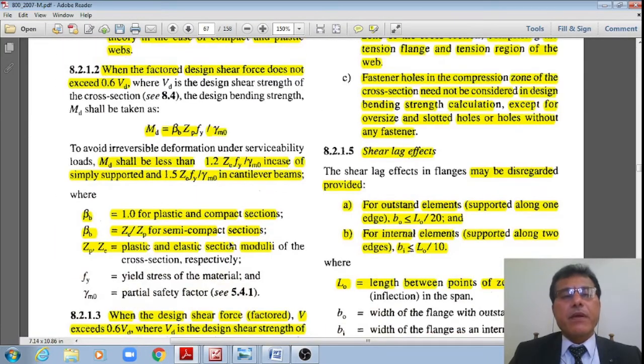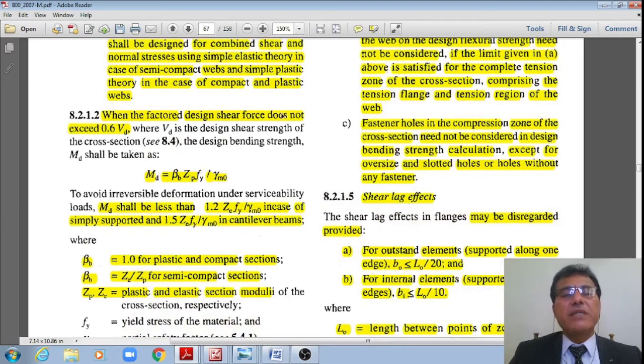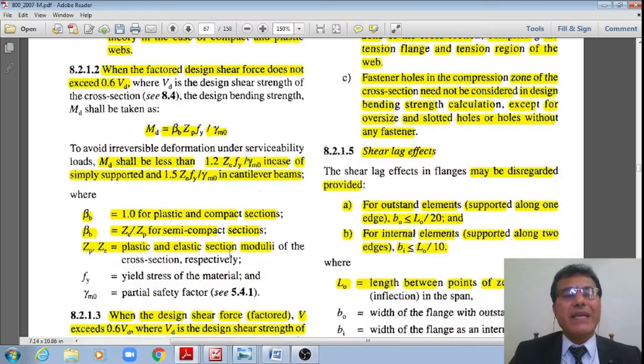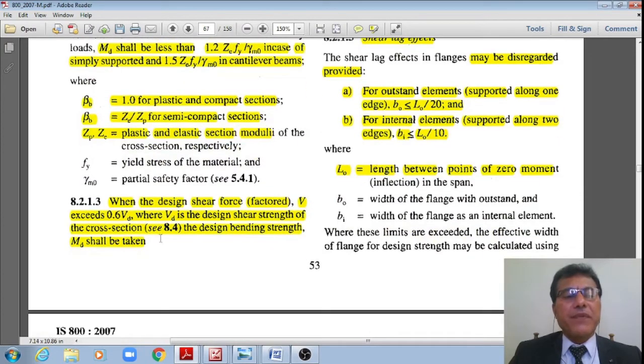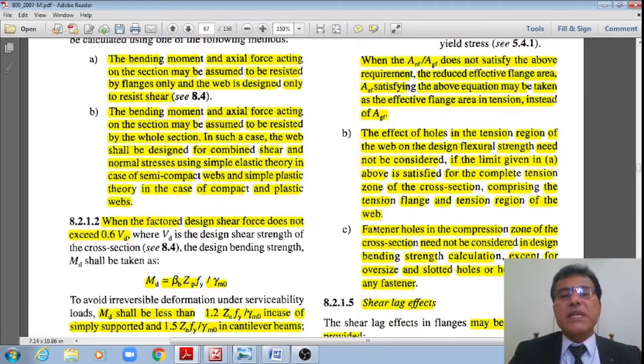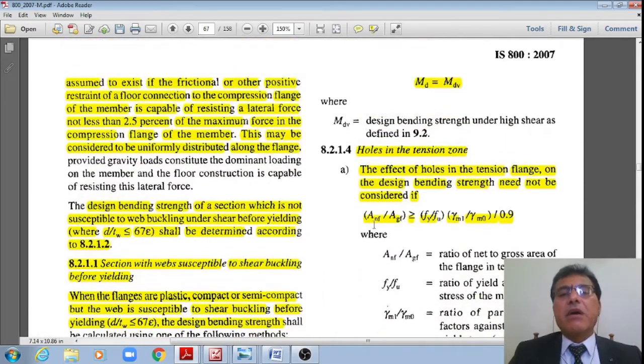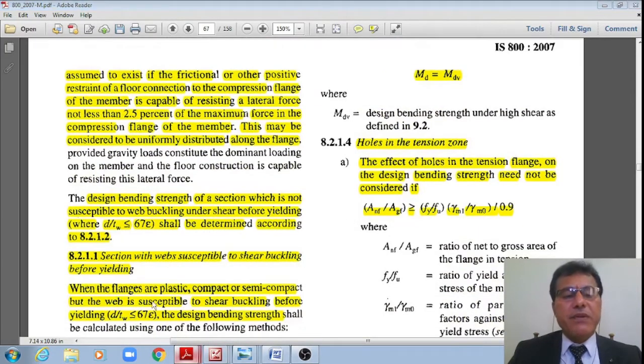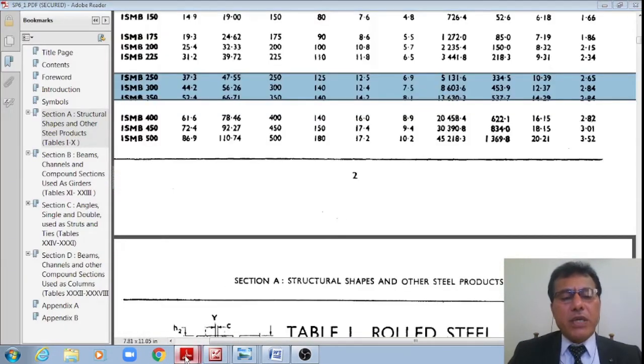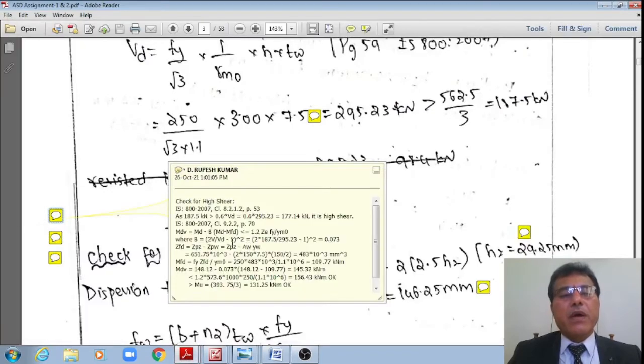Yes. Now this is what applies when the factored design shear force does not exceed 0.6 Vd, then only this is applicable. Otherwise, if it is exceeding 0.6 Vd, the code says that it is not Md, it is Mdv. Therefore, let me check whether it is a case of low shear or high shear. Therefore, now here the 187.5 on each of the beams, the shear force on each of the beams, is just greater than 0.6 Vd, the design capacity.